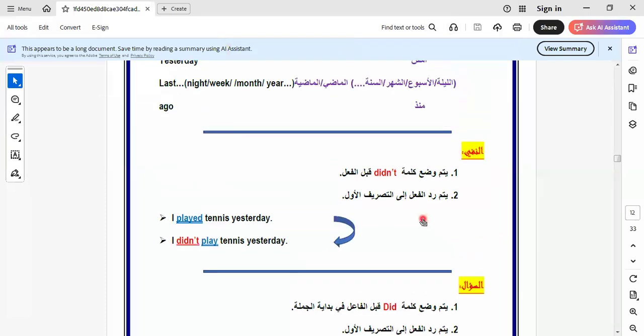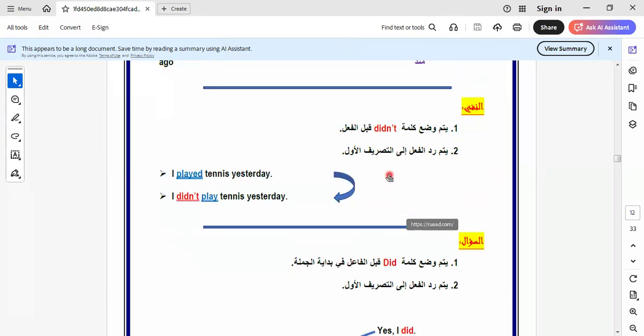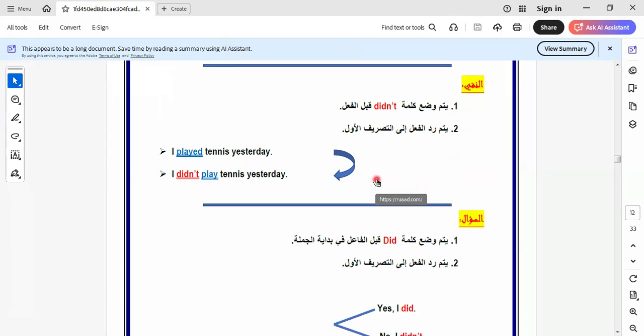Now we talk about the past simple, and we know that the form of this tense is -ed for regular verbs. For irregular verbs, the verb changes completely. As we know, we use it the same way when we make the question form, or interrogative form, and the negative form.